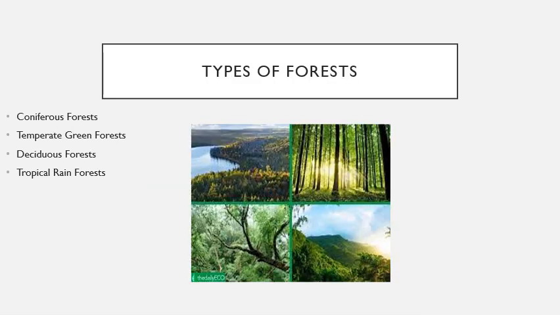Types of forest. There are several types of forest. The following are the major types of forest: coniferous forest, temperate evergreen forest, deciduous forest, and tropical rainforest. Coniferous forests are found in places characterized by heavy rainfall, long winters, and short summers. Coniferous forests have plenty of pine trees, fir trees, and spruce trees. Animals like lynx, wolf, bear, red fox, and porcupine are found here.